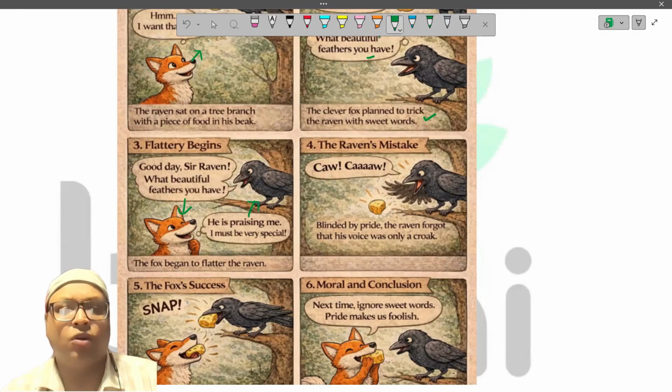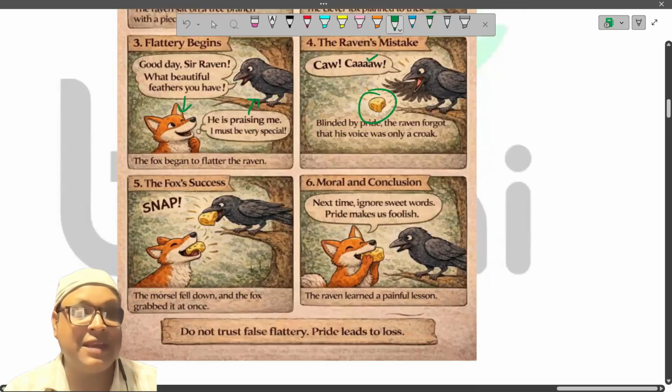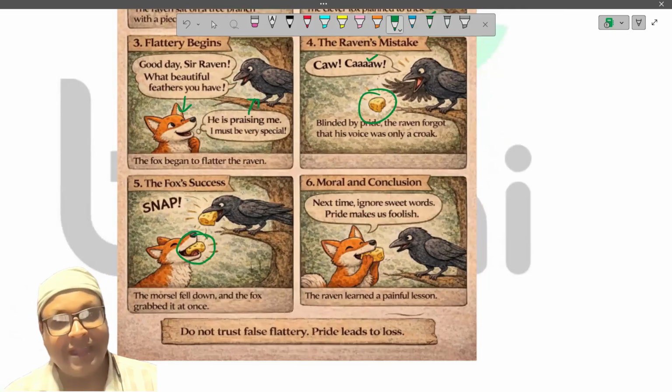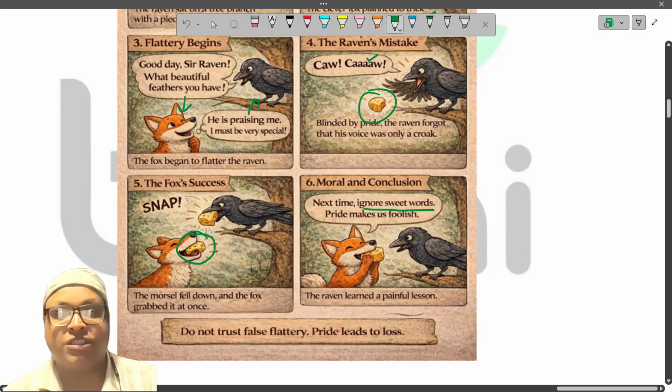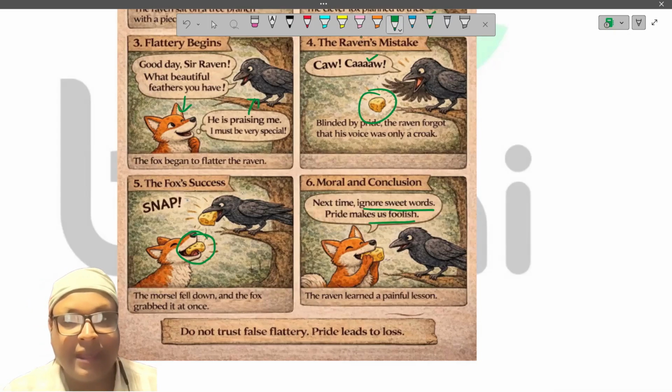And Raven thought, oh my God, he's praising me. I must be very special. And forgetting everything, the Raven tried to sing caw caw, and immediately the morsel of food fell down. As you can see, here's the morsel of food, and it came in the mouth of the fox, as you can see. And then the fox tells the Raven the learning of this particular situation. He tells, next time, ignore sweet words. Pride makes us foolish.